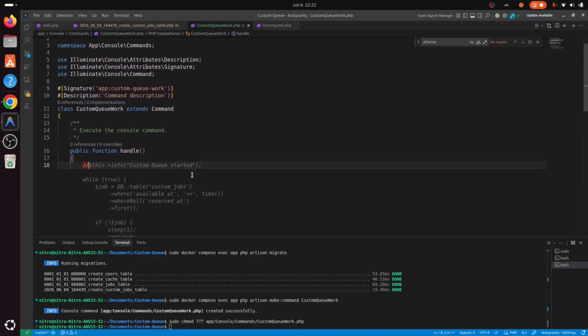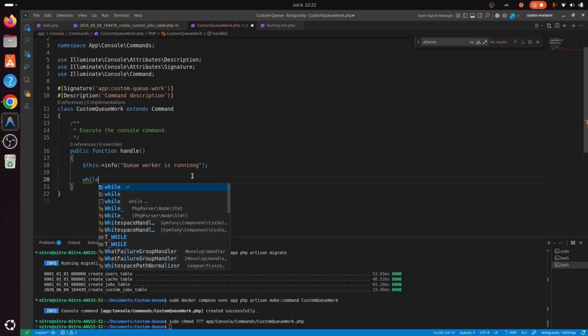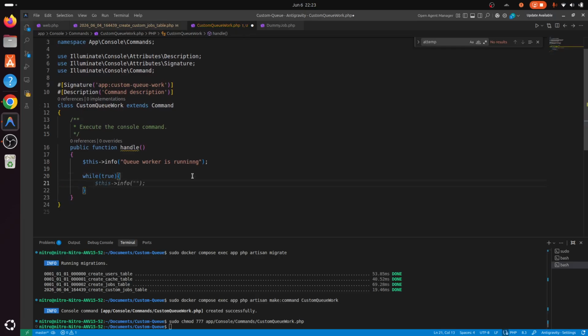Now, let's just start writing the code in here. Let me just add info: Queue worker is running. This will run in a loop, so I'm just gonna do while true, and inside here I'm gonna fetch the latest job.